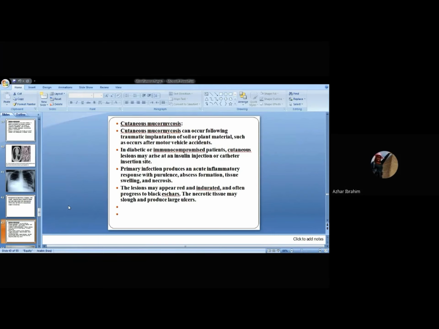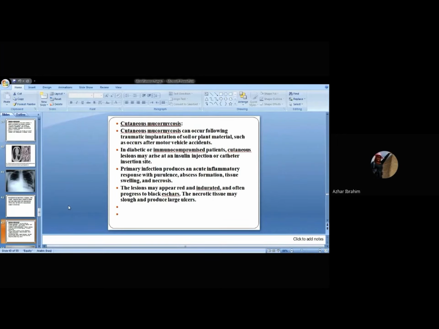Of course, diabetic patients and immune compromised patients may develop cutaneous lesions, and mainly these patients develop this phenomenon at the site of insulin injection. Diabetic patients develop this phenomenon at the site of insulin injection or catheter insertion site, mainly. Contamination: maybe the needle is contaminated, or the catheter is contaminated at the insertion site, causing cutaneous mucormycosis.